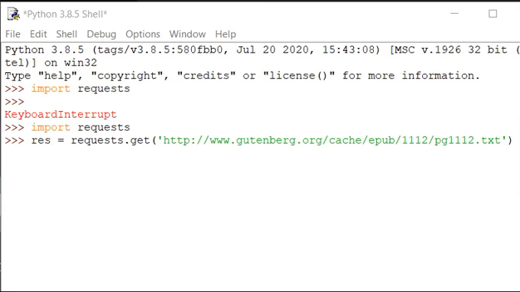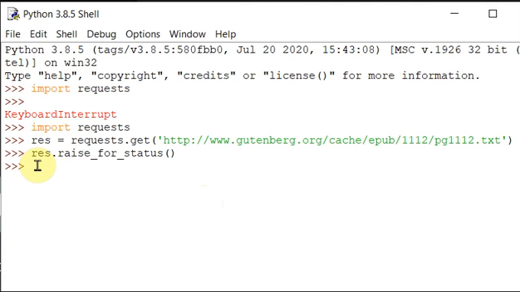And after that, we said we can check for errors, that is, whether the downloading is successful or not. Okay. So for that, you have this raise_for_status. In case there is any error, you pass the response object to raise_for_status, and the error will be displayed. Now in this case, there is no error, so nothing will happen. If there is an error, then the error status will be displayed.